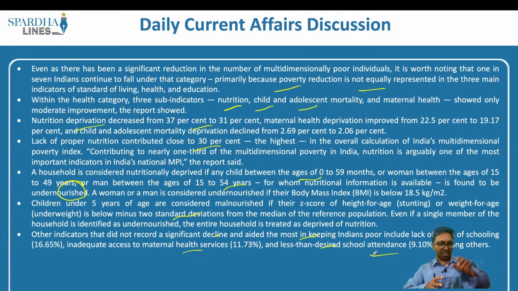So basically this article takes into picture health, education and quality of living, and that is the major point of the multidimensional poverty index that has been released by Niti Aayog. It is this that we have to understand with respect to this topic.